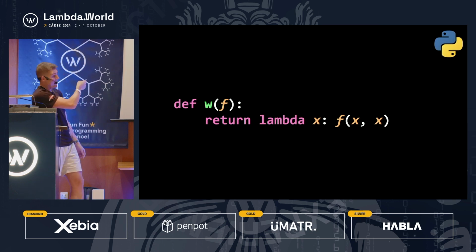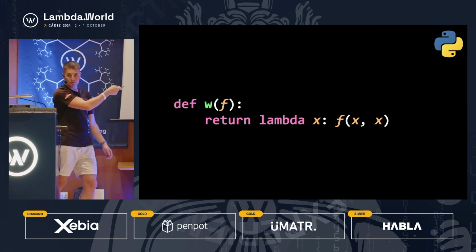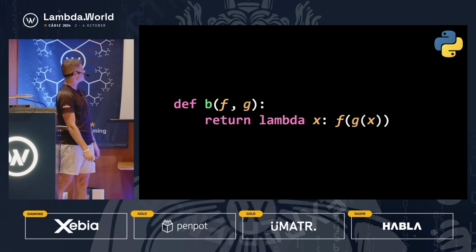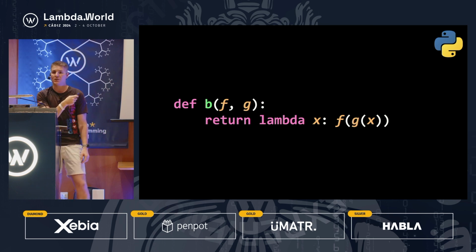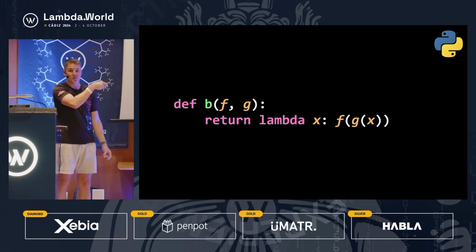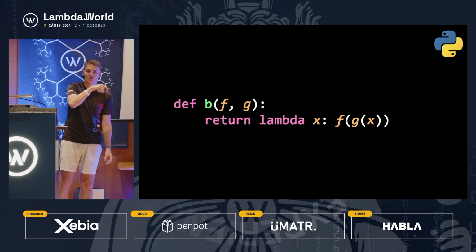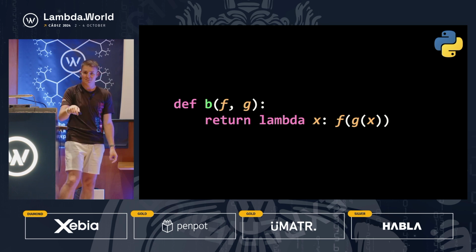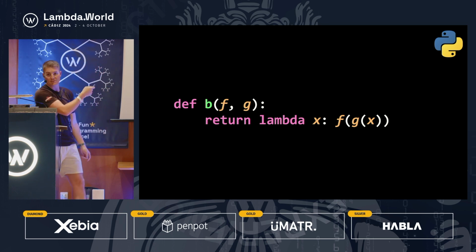So F, a binary function that returns you a unary function. Next up is B. This is probably the most common combinator. It's unary function composition. B is a binary function that takes 2 unary functions as arguments, F and G, and it just applies G first and then F. So this is a unary yielding binary function that takes 2 unary functions as its arguments. A lot going on here, but it's really quite simple.